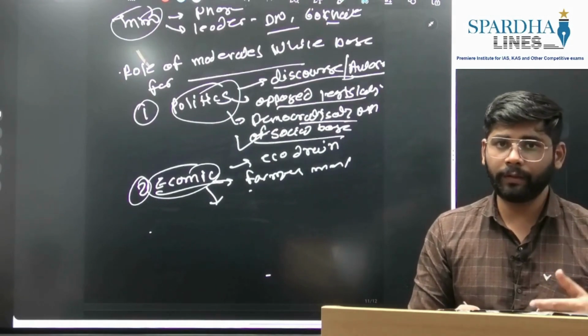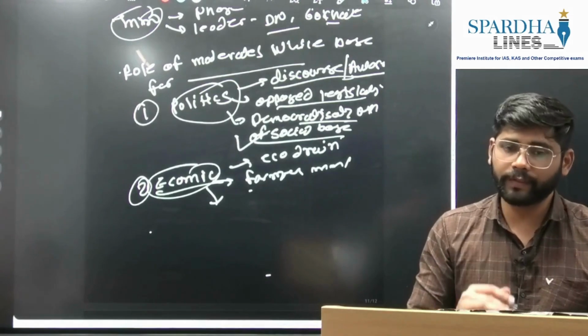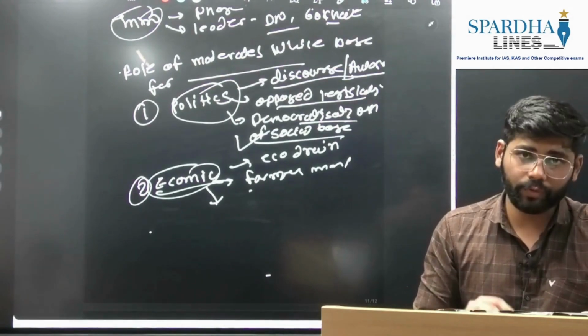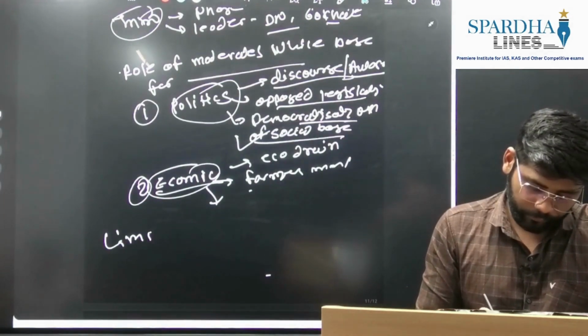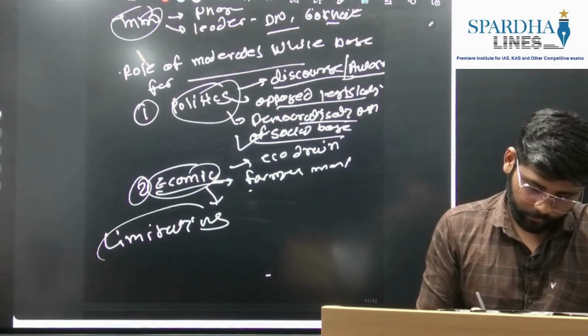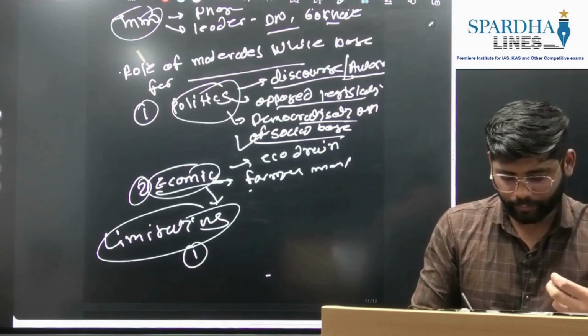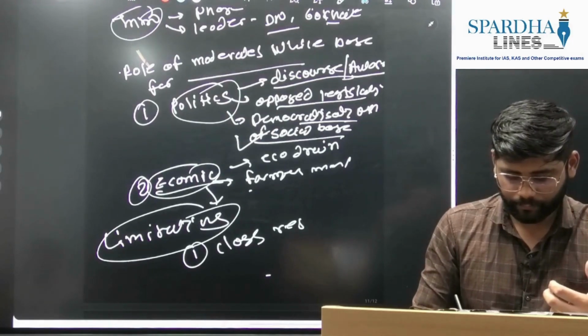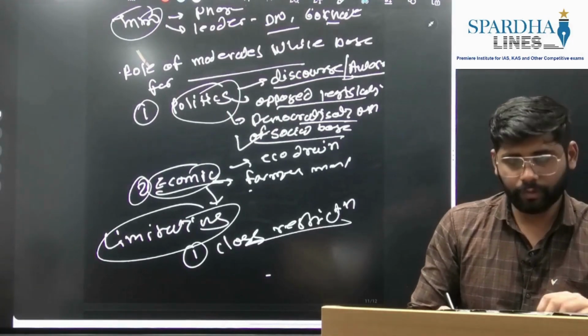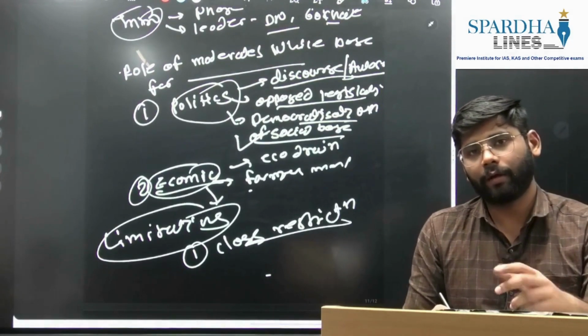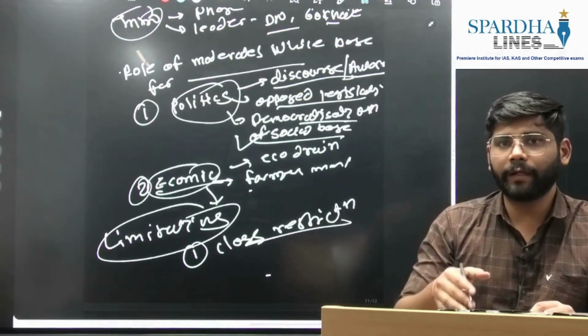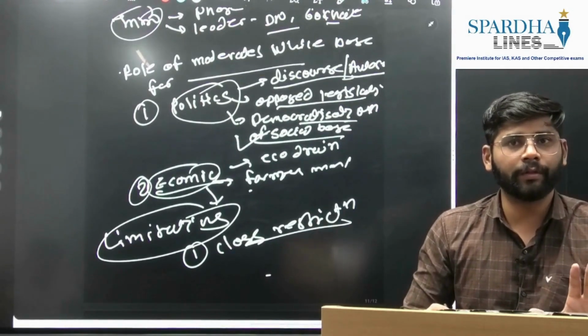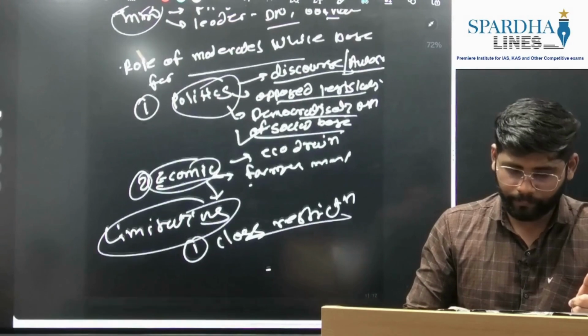So you need to write the other part also. So there were certain limitations when it comes to the moderate phase. Okay, first was the class restrictions. Though they included the upper class and lower class, it again was confined to the educated class only. So this aspect you can write here.